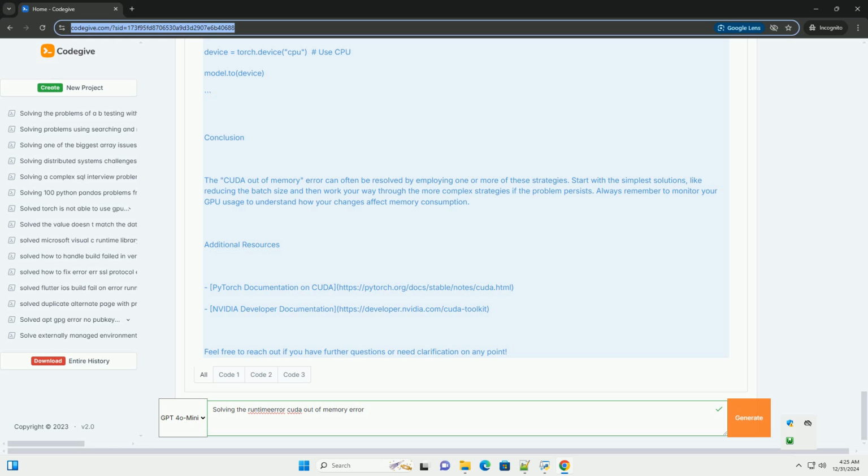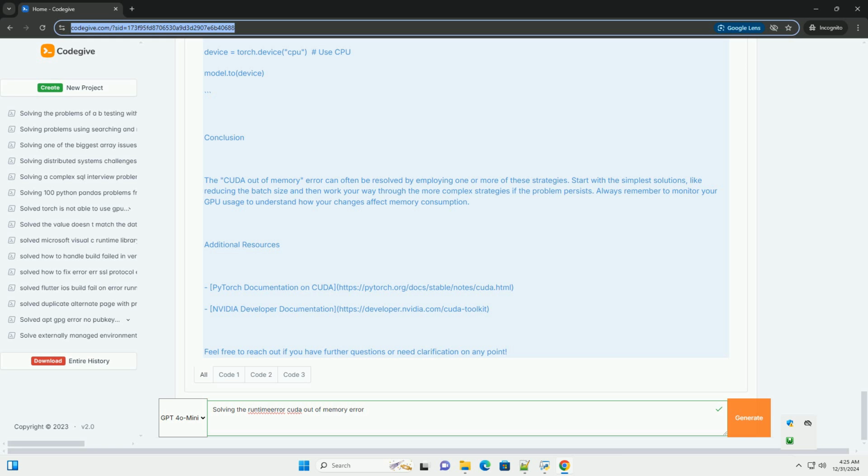3. Use torch.cuda.empty_cache. You can clear the cache in PyTorch to free up unused memory. This doesn't free the memory occupied by tensors but can help mitigate fragmentation. Python: import torch. # Clear cache. torch.cuda.empty_cache().